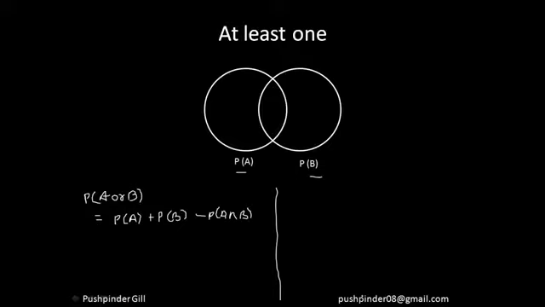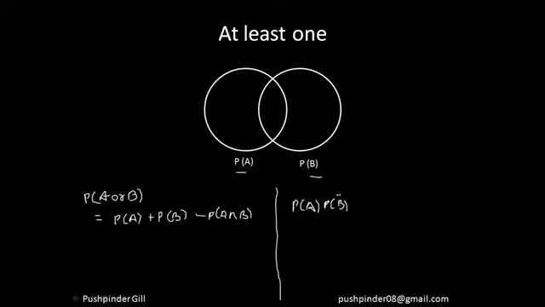Or if you want to calculate at least one, if you look at the sample space over here, guys, you need at least one of the events happening. So you can say that either A happens and B does not happen.